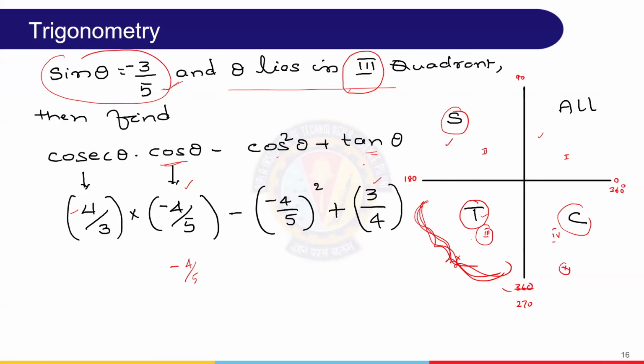Cos square, therefore the same. Tan theta is 3 by 4, but the discussion is happening in this quadrant where tan is always positive, therefore 3 by 4 is positive. Okay.